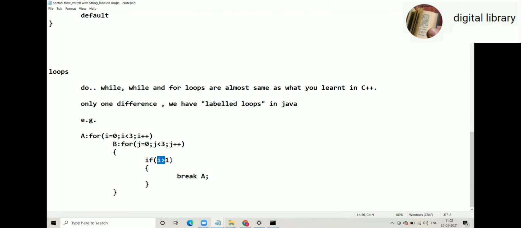And now take the condition, some condition is there, and then break A. If I say only break, obviously by default it breaks from the inner for loop. But what if based on this condition I would like to break from the outer for loop itself? So break A. What is A? A is the label for the outer for loop. So this is the difference.